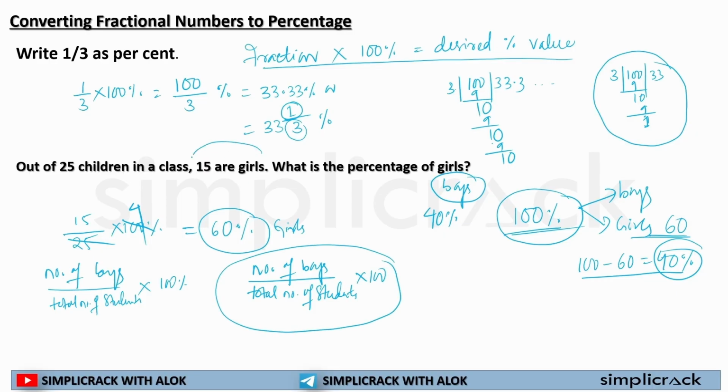If the number of boys is not given, what can we simply do? We can subtract, we can deduct the percentage of girls from 100 and we can find the percentage of boys. I hope this is clear to all, because this is a very simple and easy concept for each and every one of you. Okay, now let's move to the next concept.